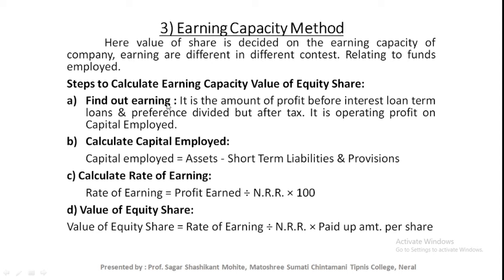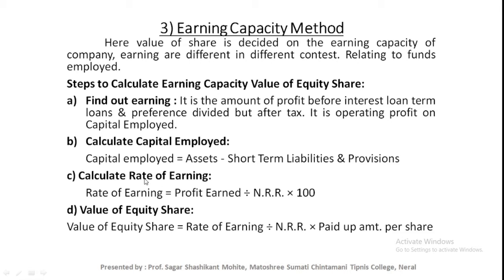Find out earning. It is the amount of profit before interest, term loan and preference dividend, but after tax. It is operating profit on the capital employed. Next, second, we need to calculate the capital employed. Capital employed is equal to assets minus short term liabilities and provisions. This is capital employed.